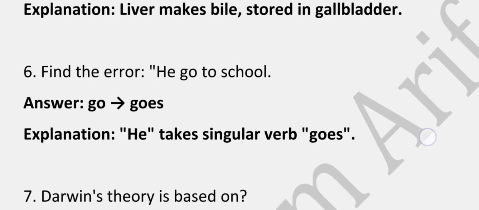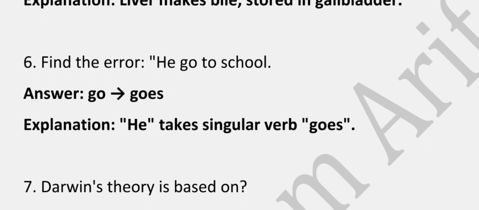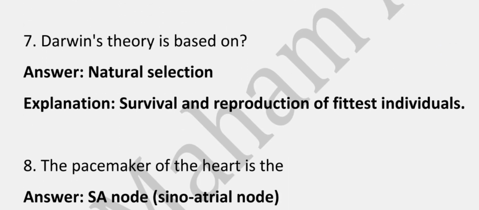Find the error: he go to school. So go will change into goes, because he takes the singular verb. So he goes to school is the correct statement. Darwin's theory is based on natural selection, because of survival and reproduction of the fittest individuals.